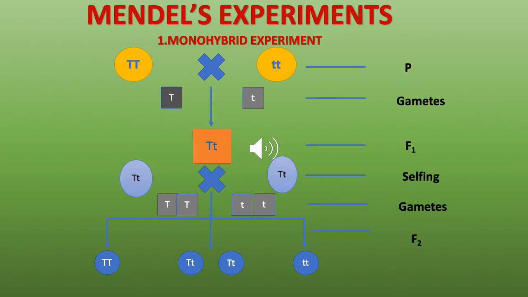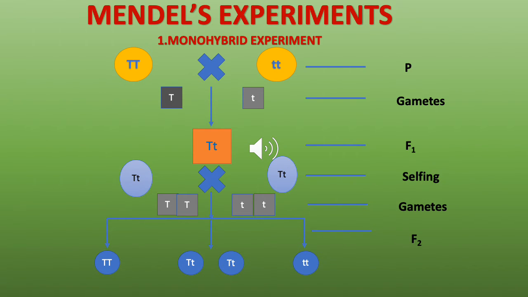Again, the gametes have only one of the factors, not both. The pair gets separated, and then you get the F2 generation when the fertilization occurs. In the F2 generation you have tall plant, and you get the dwarf plant.